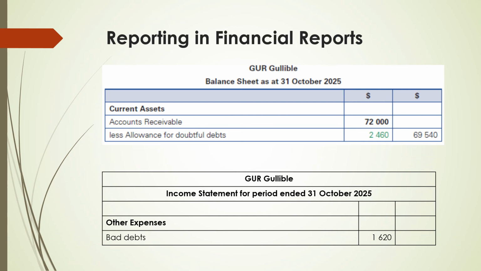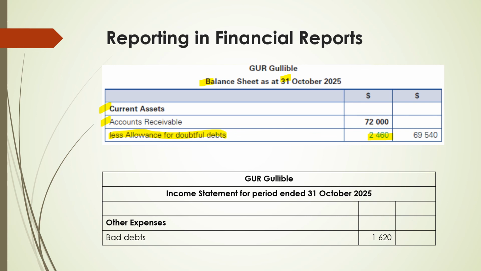Now let us have a look and see how allowance for doubtful debts and bad debts are reported in the financial reports. In the balance sheet, as at 31st of October, under current assets and under accounts receivable, we report less allowance for doubtful debts, and the amount is $2,460.